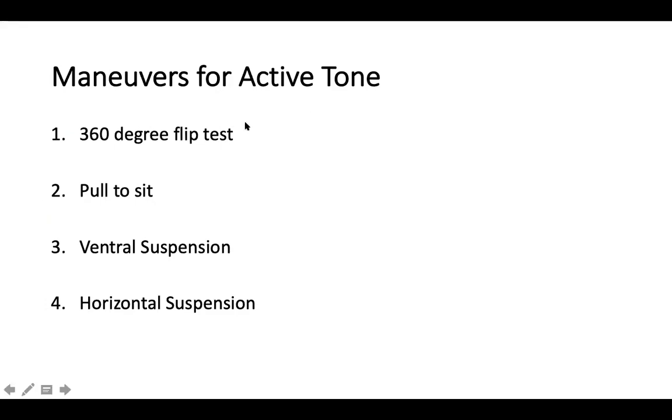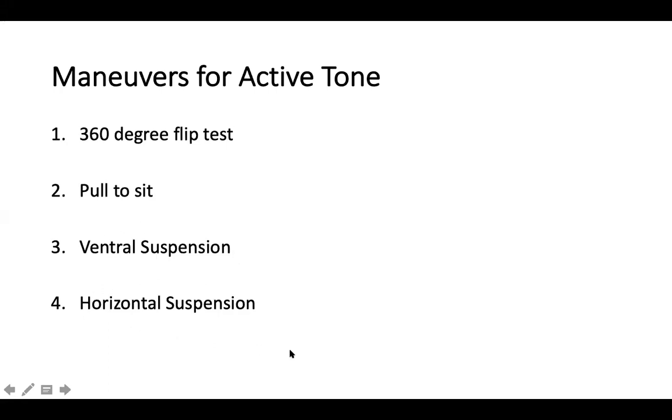So what we do in a newborn or a child less than 3 months is a 3-degree flip test. From the supine position, you make the baby sit, and then you make the baby stand, and then you put the baby in the prone position. This 3-degree flip test gives a fair idea about the tone control of the axial muscles and the appendicular muscles. You have a pull to sit maneuver, where you look at the neck flexors and the neck extensors. You ventrally suspend the child by keeping your hands in the axilla, and you see the tone at the level of the hip girdle muscles, the pelvic girdle muscles, whether the child is able to move the legs. If the child is able to flex the hips nicely, it's called the Forrester sign, which means that the hip flexor strength is very good.